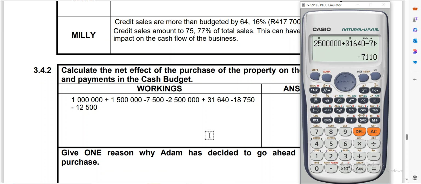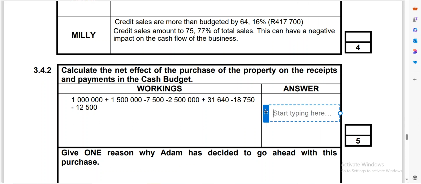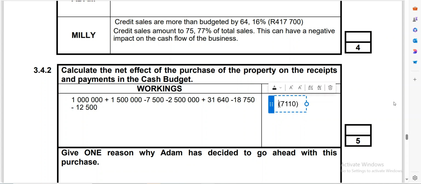The answer that we get is negative 7,110. So I'm going to put it in brackets here because it's negative. So negative 7,110. Okay, but sometimes they can be lenient if learners have indicated that it's an outflow, but they've written the answer positive. Nowadays I saw they give them marks. But it's always safe to put it like this.